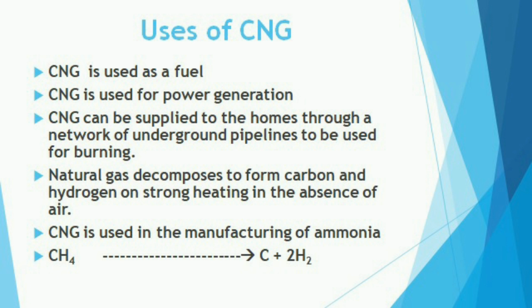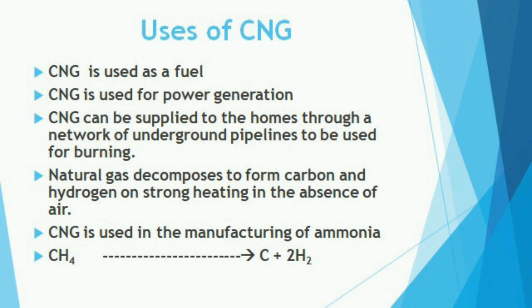Second point, CNG is also used for power generation. Third point, a great advantage of CNG is that it can be supplied directly from the gas wells to homes and factories through a network of underground pipelines to be used directly for burning. Such networks of pipelines exist in Gujarat, some parts of Delhi, and a few other places.